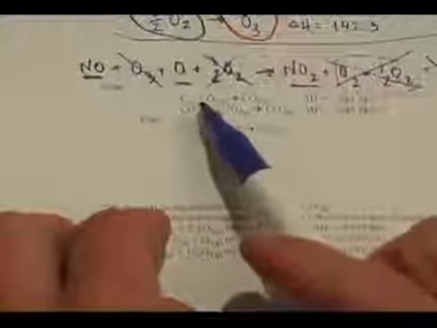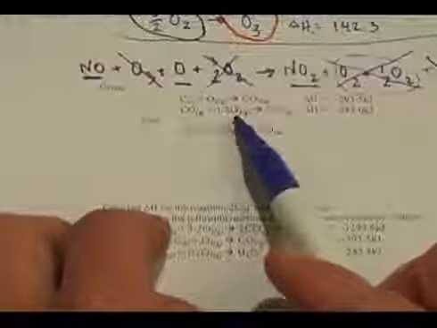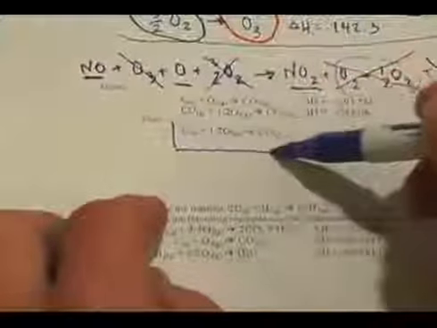Here you can see there's carbon solid plus oxygen goes to CO2. Carbon monoxide plus 1/2 O2 goes to CO2. And it says find this reaction right here. Take a moment, pause the video now, and see if you can do this reaction. Given these two reactions, find the enthalpy for this reaction.